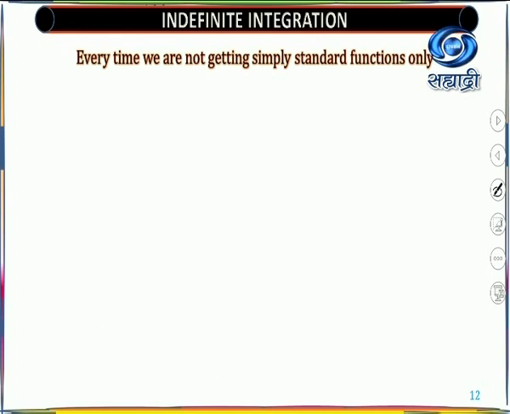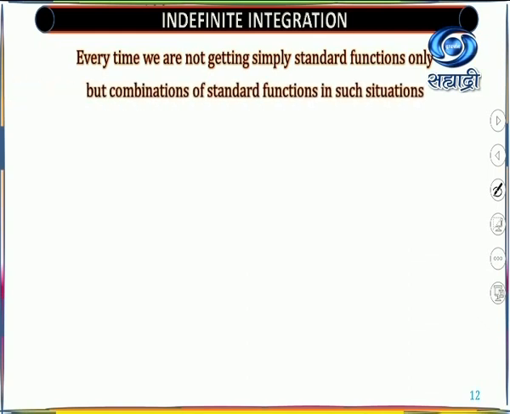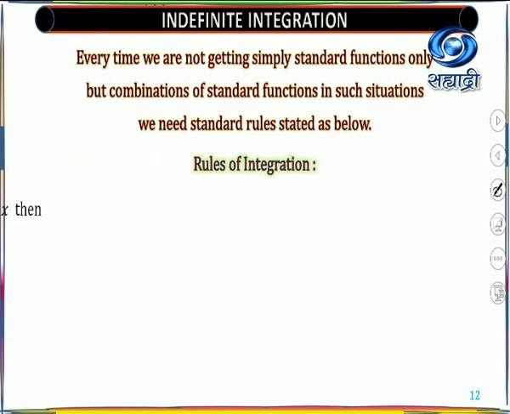Why? Because these are the straightforward functions from the derivative. So if you do not have a simple function, you will have some combination of standard functions. In such a situation, what will we do? We have to use our standard rules, which are stated, and we know those rules.